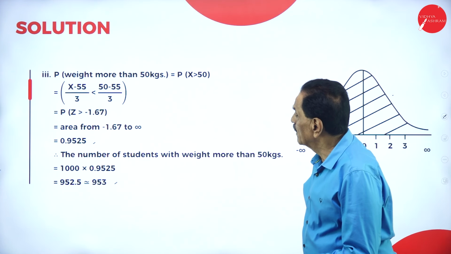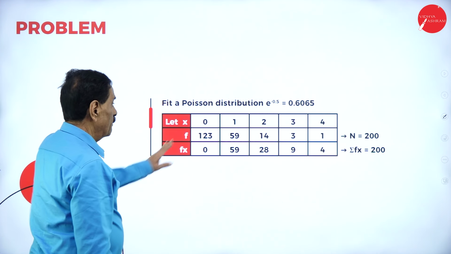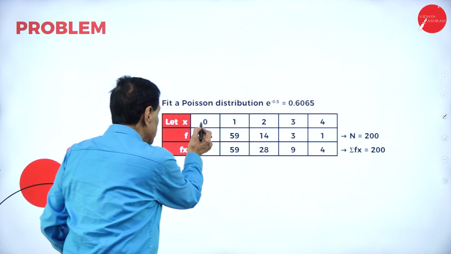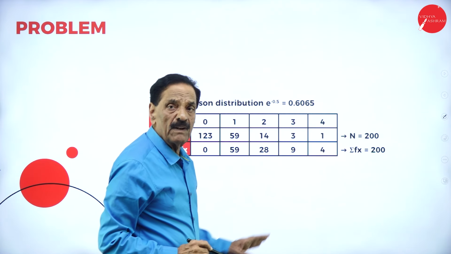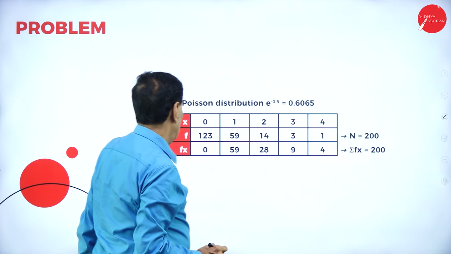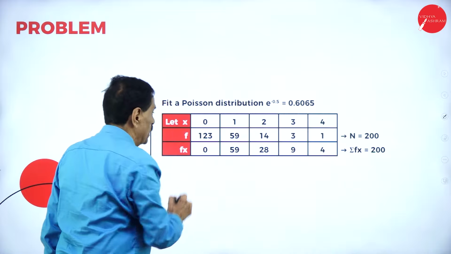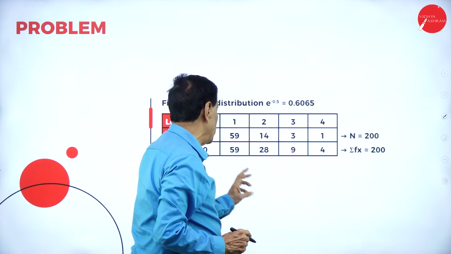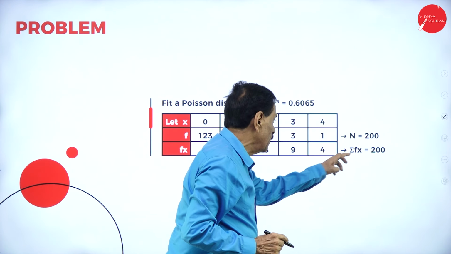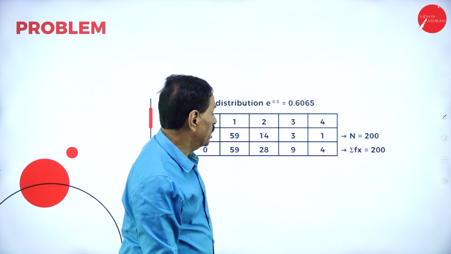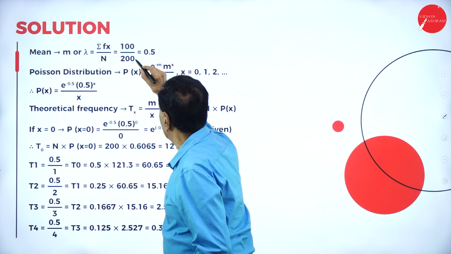Hope you followed. Then we'll come back to Poisson distribution. Fit a Poisson distribution. The first step is to add the frequencies. When you add the frequency, it will be equal to 200. Multiply f into x: 123 into 0 is 0, 59 into 1 is 59, 14 2s are 28, 3 3s are 9, 1 4 is 4. If you add sigma fx, then mean is equal to sigma fx over n, 100 divided by 200.